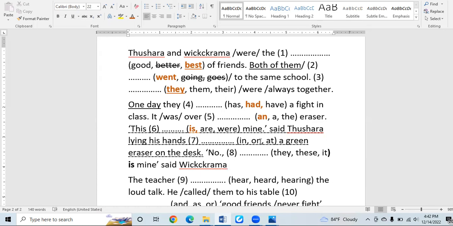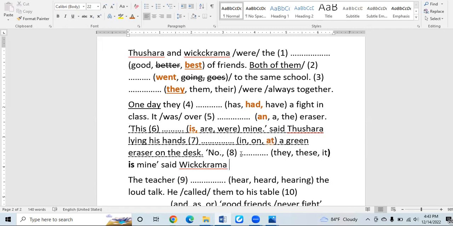Now I told you Tushara is not on the table. He is nearby the table, right? The eraser was there on the table. Now, lying his hands at a green eraser. He will lie his hand at a green eraser, right? So the correct answer is "at," because he is pointing out the eraser which belongs to him. Understood? I suppose that you understood that part.